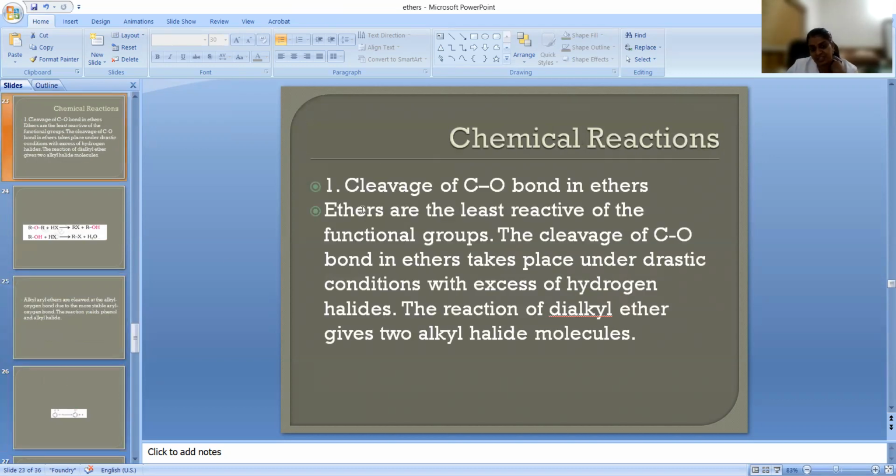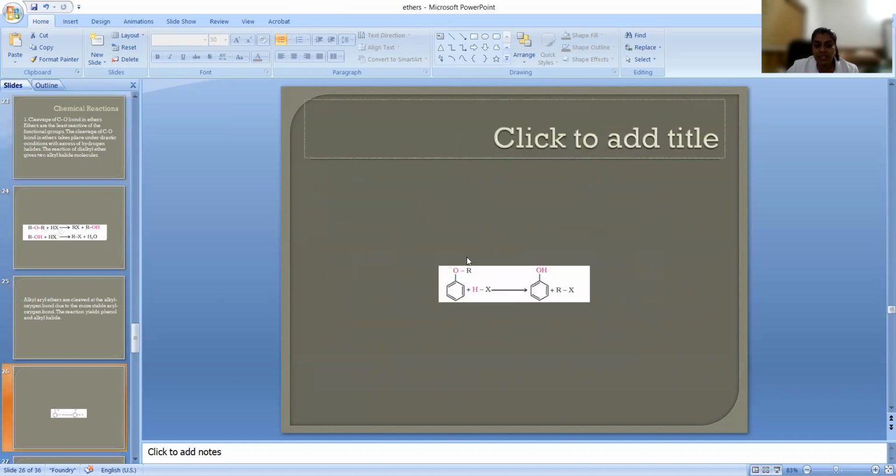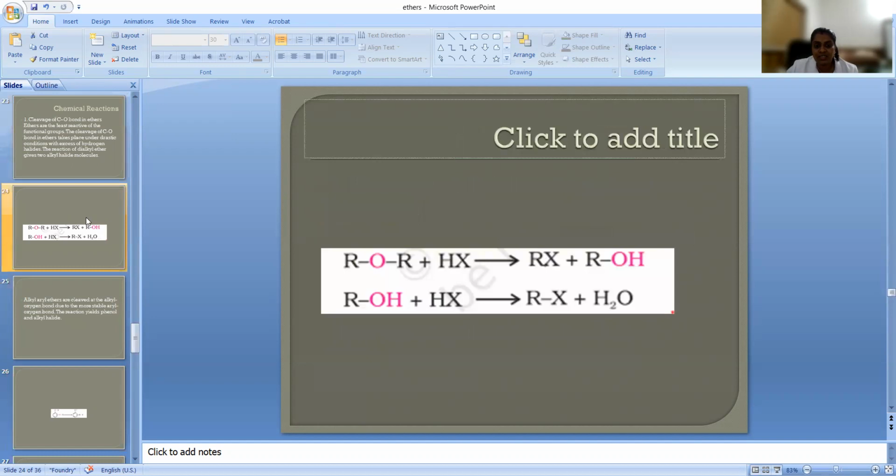Now, chemical reactions. The cleavage of the CO bond in ethers: ethers are the least reactive of the functional groups. So the cleavage of the CO bond in ether takes place under drastic conditions. Since ethers are least reactive, drastic conditions are needed to react. Let us see one chemical reaction here.